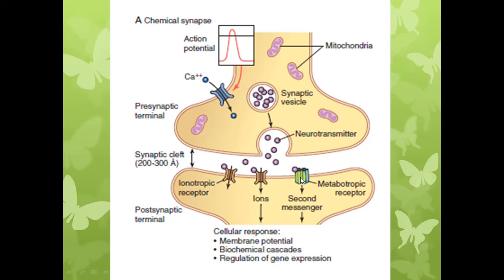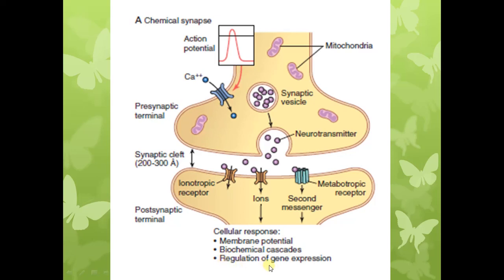So the response in the postsynaptic membrane due to neurotransmitter substance can either be a change in the membrane potential, like if there is flux of ions through the ion channels, it can lead to change in the membrane potential, or there can be activation of biochemical cascades, as I have just told you that there can be alteration in the activity of the enzymes within the cells, and this change in the enzyme activity can result in a cascade of biochemical events within the postsynaptic neuron that will produce response in the postsynaptic neurons.